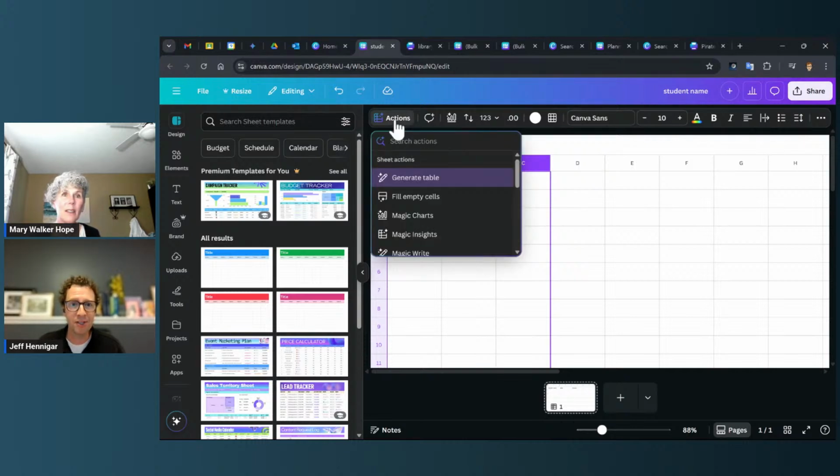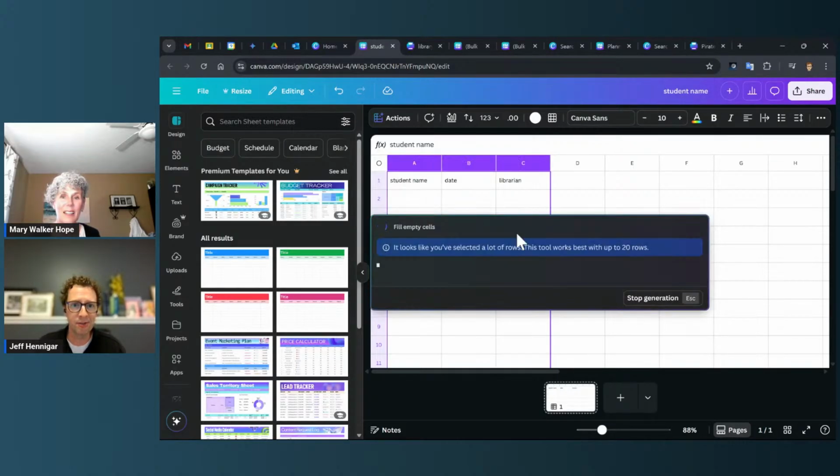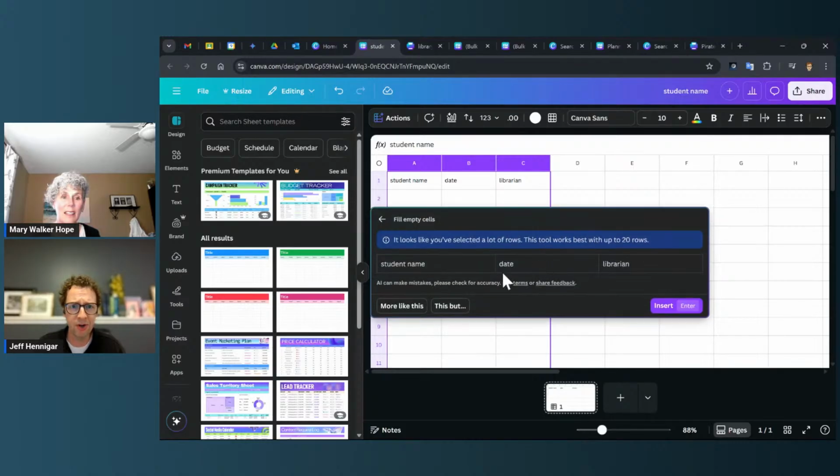If I go up to this actions, this is all the AI tools for the sheets, and you can explore these things. There's a ton of great stuff. But the second one down says fill empty cells. So I'll just let it try its thing first. Okay, it didn't give me what I wanted. So down below here, I can say this, but fill in, I'll say 20.